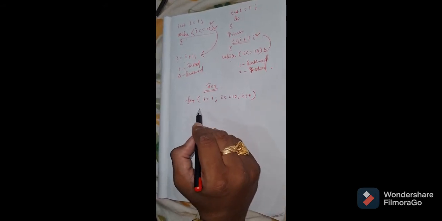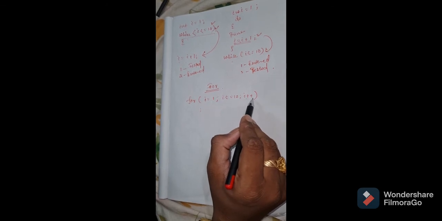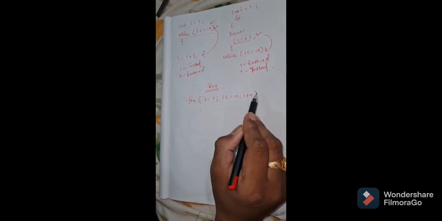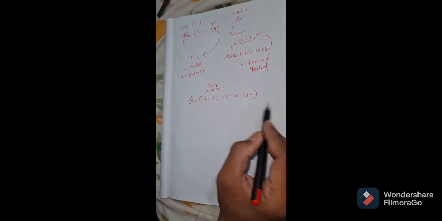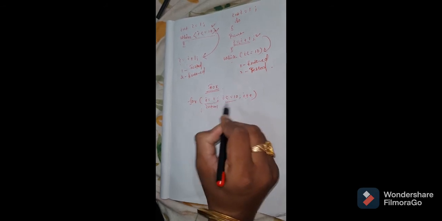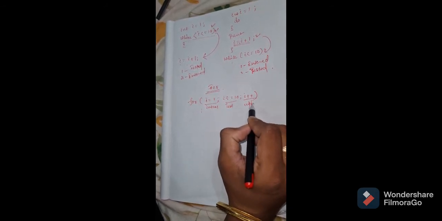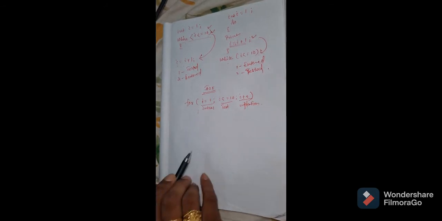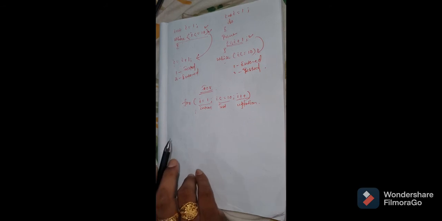You can clearly see it. When the first I is 1, then I plus plus means the second I will be 2, then the third I will be 2 plus plus, that is 3, up to I less than or equal to 10. So the for loop contains the first one as the initial value, the second one as the testing value, and the third one as the updation value. So this is all about the iterative statements.